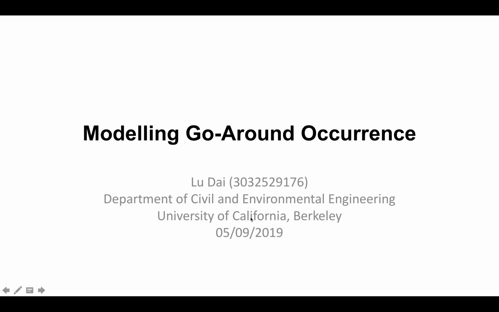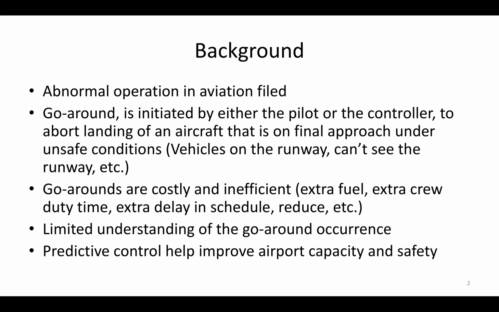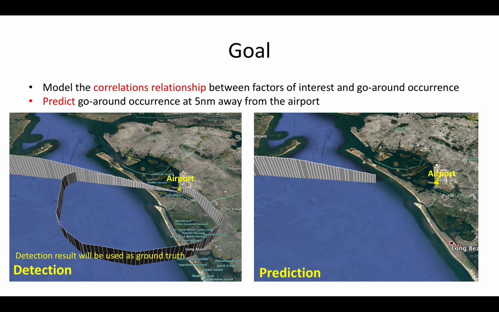In the aviation field, there is a normal operation called go-arounds. A go-around is initiated by pilots or controllers to avoid landing an aircraft under unsafe conditions, such as a vehicle on the runway. The goal for this project is to model the relationship between factors of interest and go-arounds. The second task is for prediction.